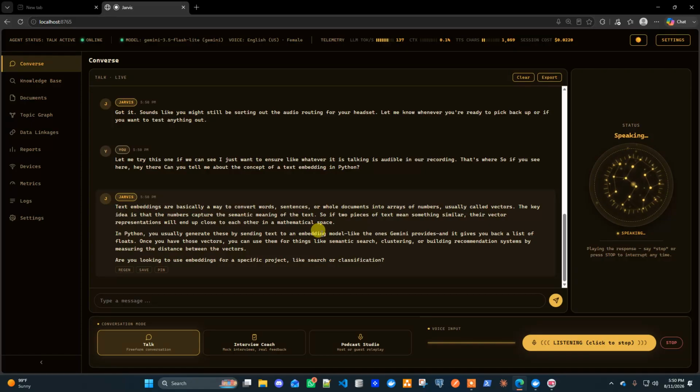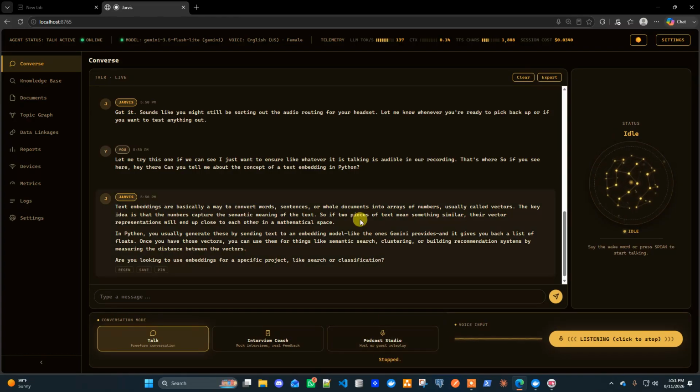The key idea is that the numbers capture the semantic meaning of the text. So if two pieces of text mean something similar, their vector representations will end up close to each other in a mathematical space. In Python, you usually generate these by sending text to an embedding model, like the ones Gemini provides, and it gives you back a list of floats.